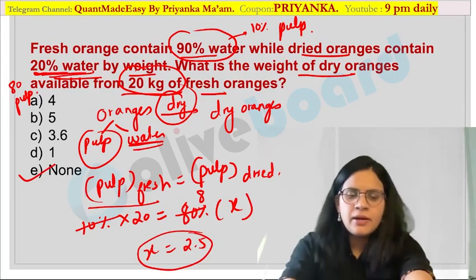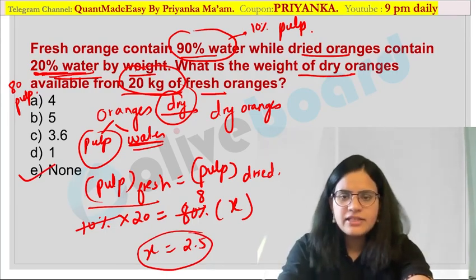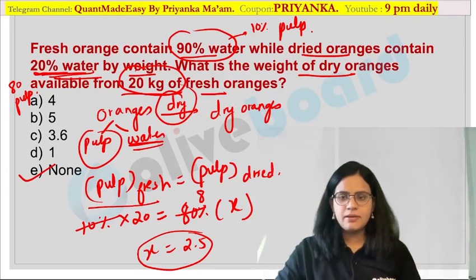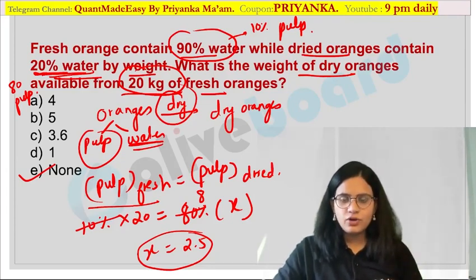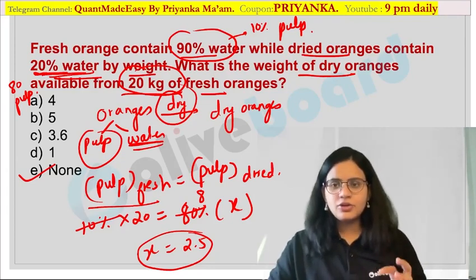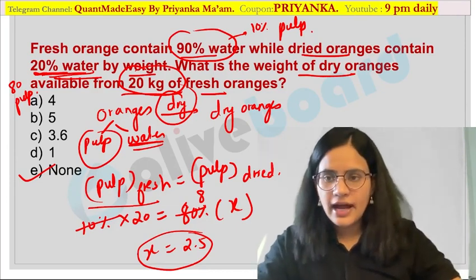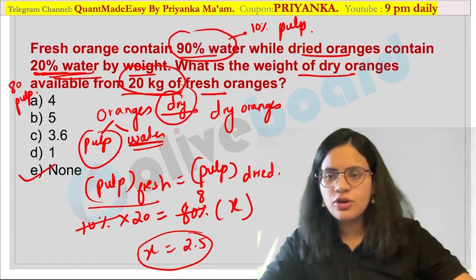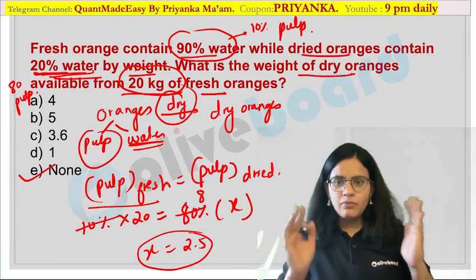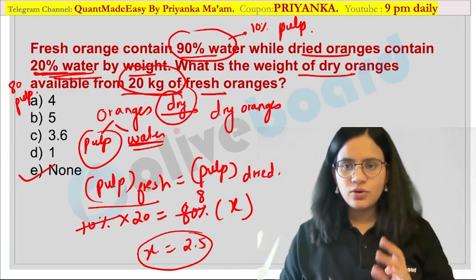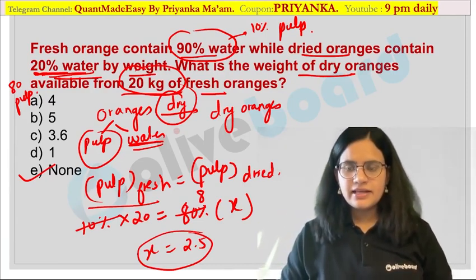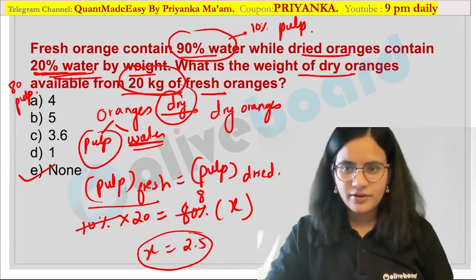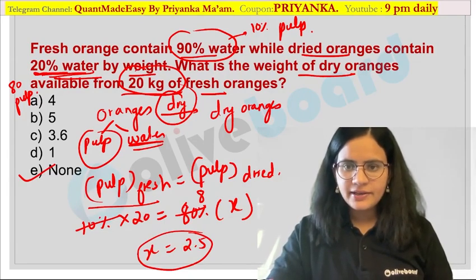Are you guys getting my point? So especially when you have these pulp type of questions, please remember you have to always follow the concept that the total weight of the dried oranges would be equal to the pulp quantity in your dried and the original will always remain the same. That is the concept used over here. I hope it is perfectly clear.